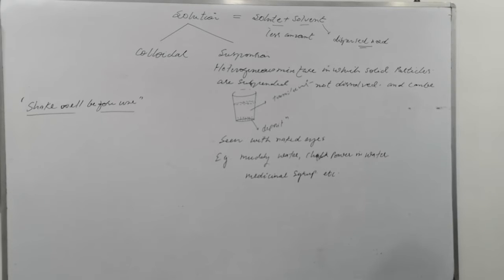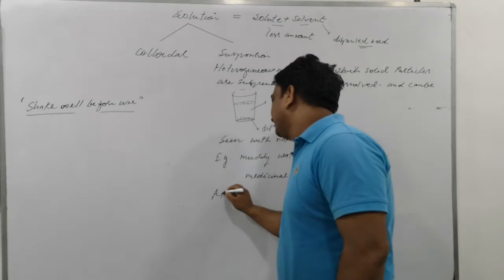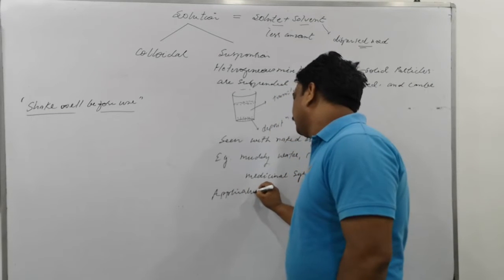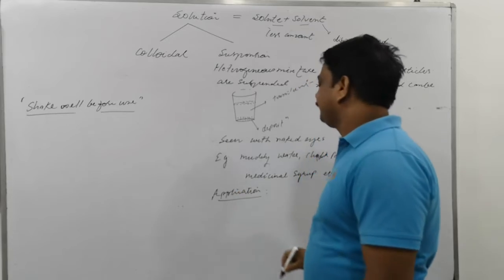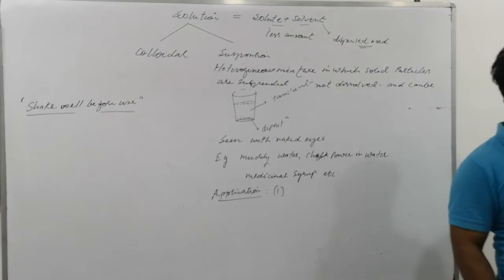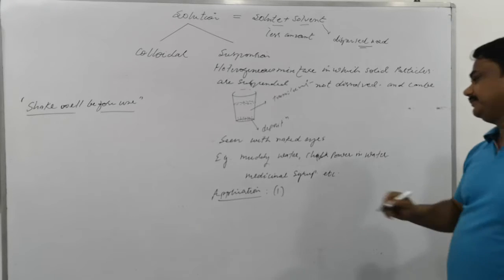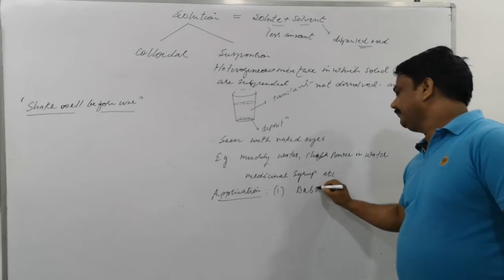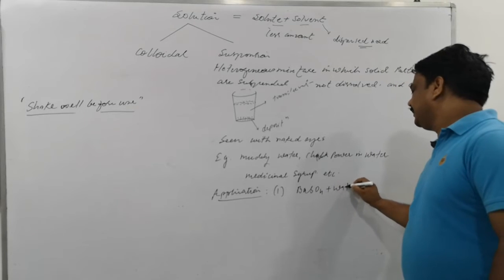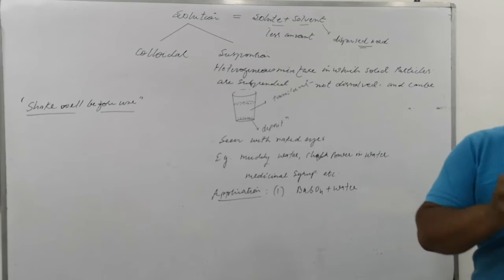Why are suspensions actually used? Application: partially soluble barium sulfate, BaSO4. When you dissolve barium sulfate into water, you do not obtain a clear solution. You obtain a faint solution.